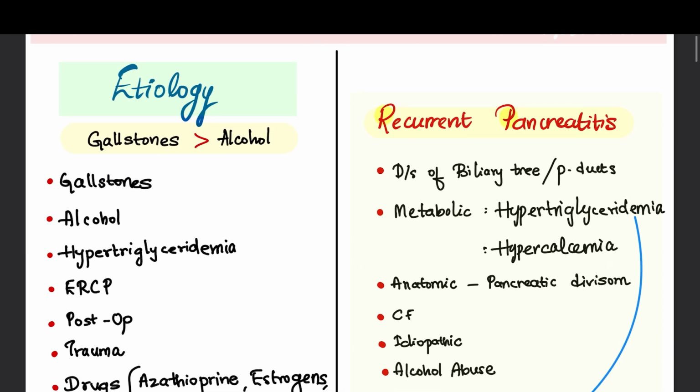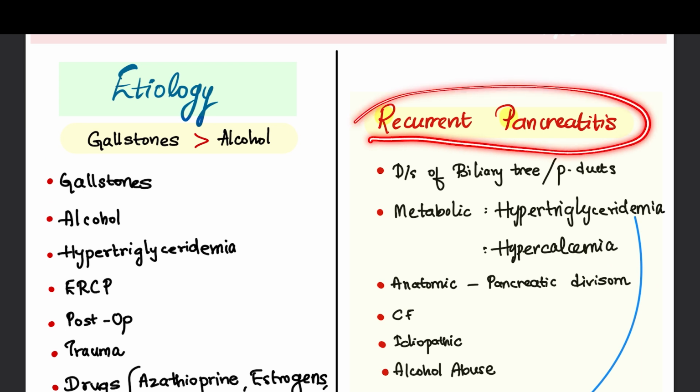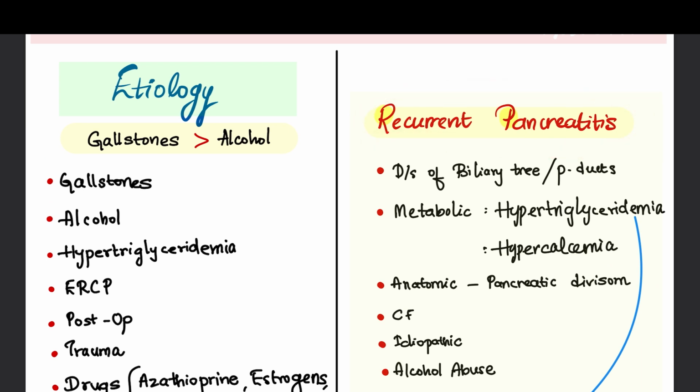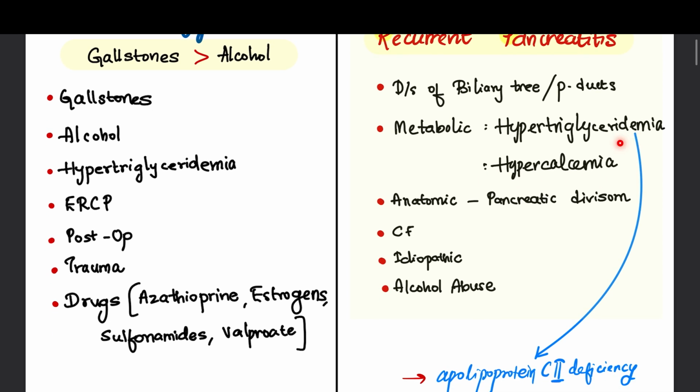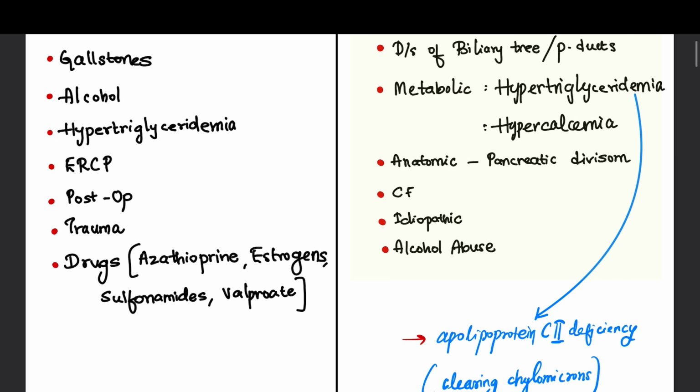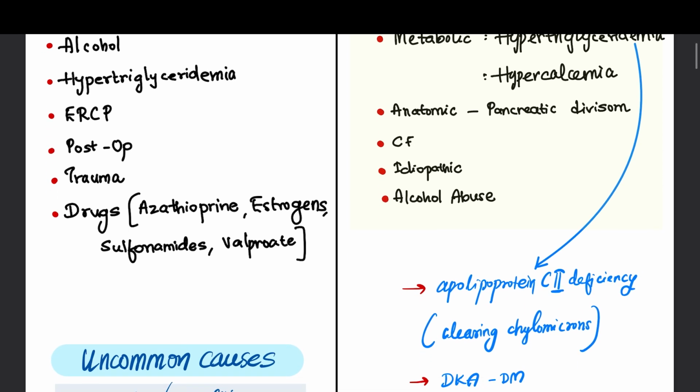So there is an entity called recurrent pancreatitis. In recurrent pancreatitis, the etiologies are diseases of the biliary tree or diseases of the pancreatic ducts, and metabolic causes like hypertriglyceridemia, which we have discussed, and hypercalcemia also. This increased triglyceride level may be due to apolipoprotein C2 deficiency, which is essential for the clearing of chylomicrons.